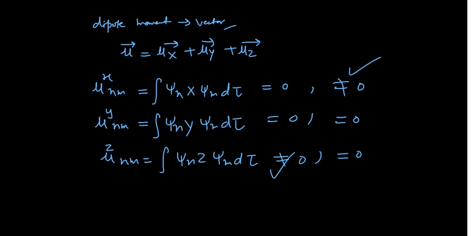Similarly for this one. So out of these three components, if any one is non-zero, then your transition would be allowed. This is very important to note.